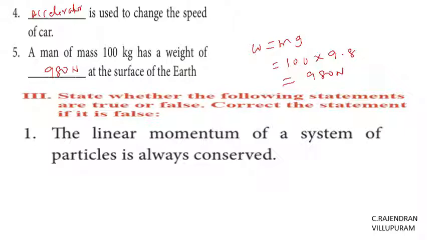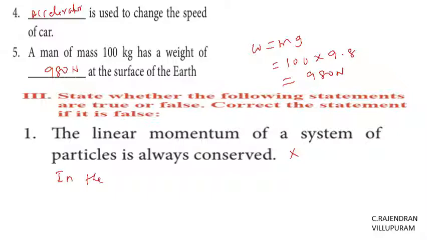The linear momentum of a system of particles is always conserved. Either true or false. Here, this is false, because the linear momentum of a system of particles is conserved only in the absence of external force.